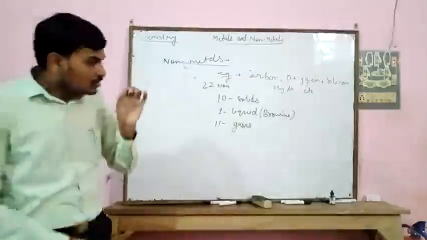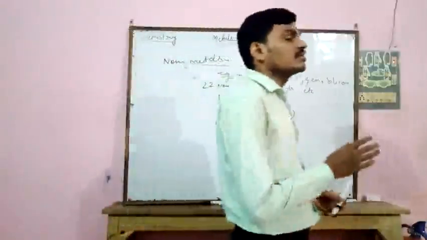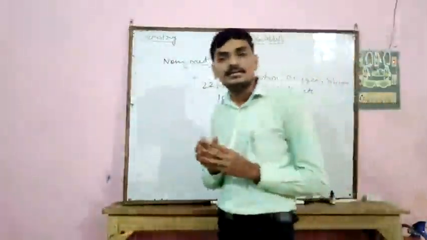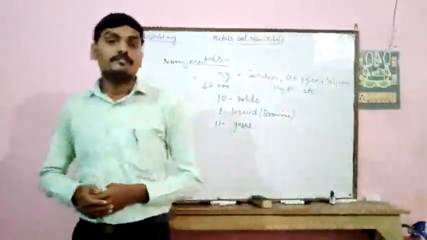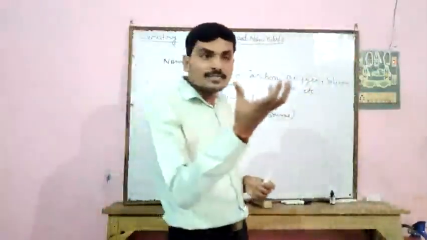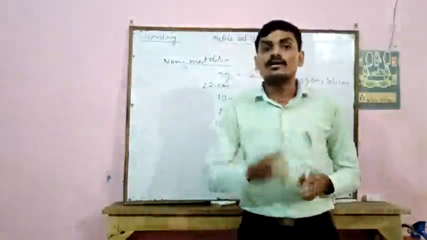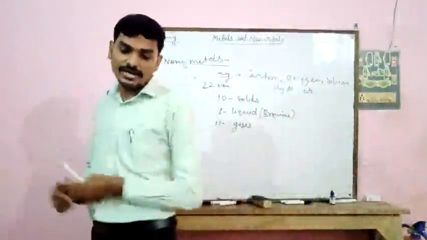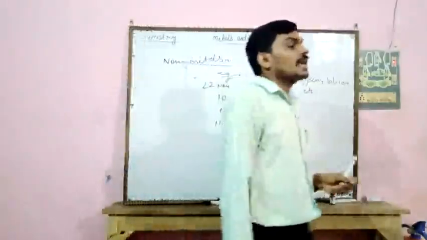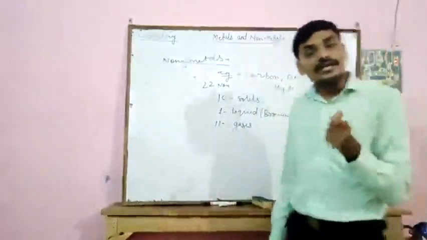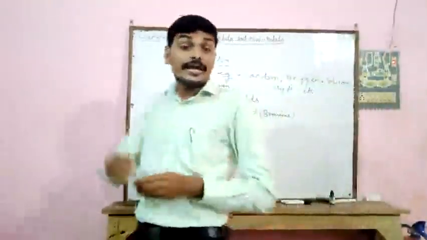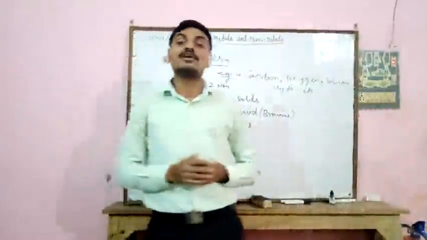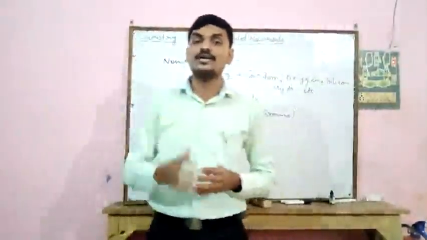One more thing, non-metals are also known as electronegative elements because they accept one or more electrons from other elements. And metals are electropositive elements because they donate one or more electrons.